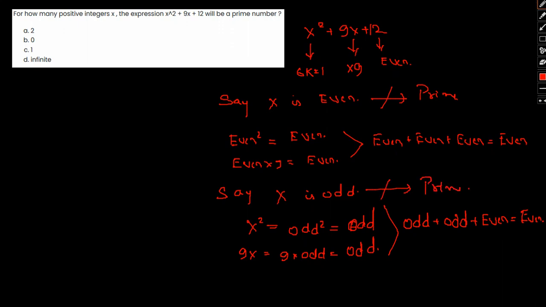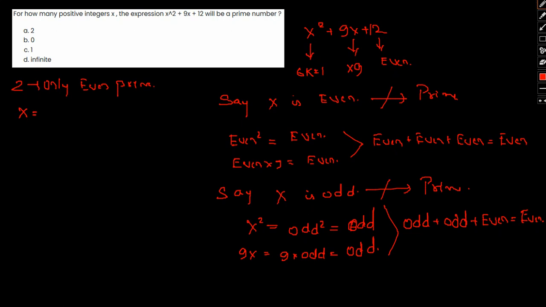So therefore, whether we take x to be odd or x to be even, we cannot arrive at any odd prime numbers. Okay, because prime numbers are generally odd only. We cannot have any odd prime number. So the only possibility as far as this particular expression is concerned is if we can somehow obtain the value of the expression as 2, because 2 is the only even prime. Okay, 2 is the only even prime. So can we obtain 2?